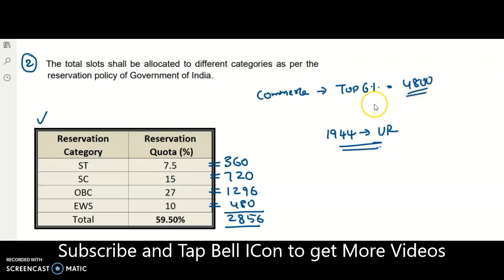And from these calculations, don't come to the conclusion that 4,800 candidates will be selected for the assistant professor, or that for the ST category 360 candidates are selected for the assistant professor. So don't think like that. The next point is also there, so we will see that point also. These are only the slots, not the candidates to be qualified for the assistant professor. These are only the slots. Fine.